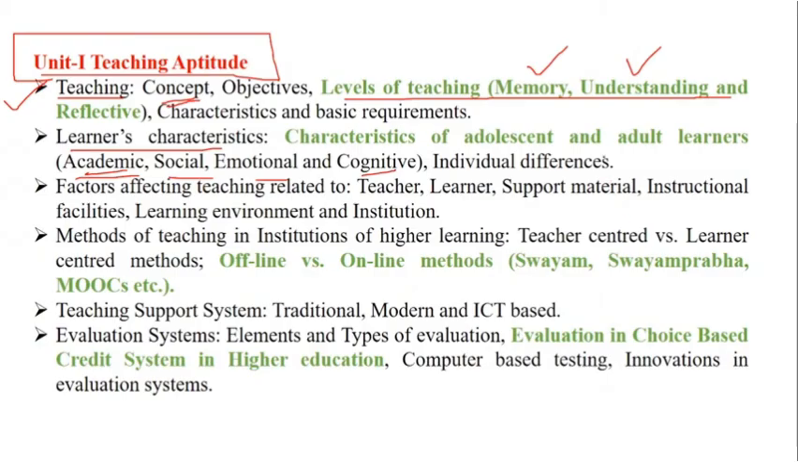Then we have individual differences. Individual differences is basically whether it is hereditary or whether it is due to natural circumstances. That also we are going to see today. Then we have factors affecting teaching: related to the teacher, related to the learner, support material, instruction facilities, learning environment and institution.